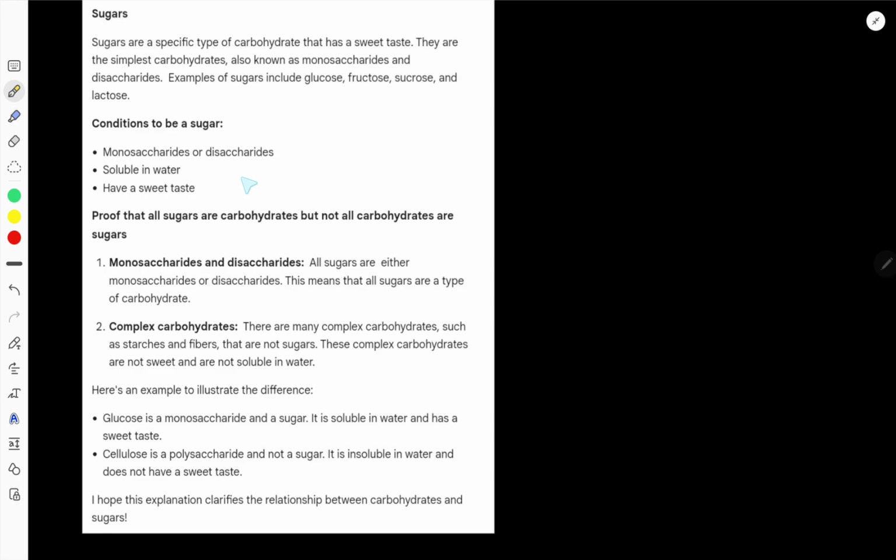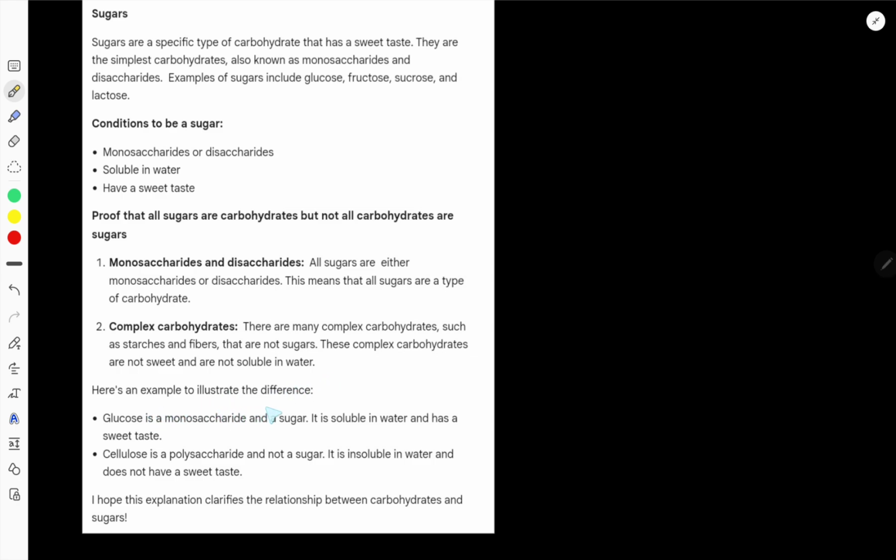Condition to be a sugar: monosaccharide or disaccharide, soluble in water, have a sweet taste. Prove that all sugars are carbohydrates, but not all carbohydrates are sugar. All sugars are either monosaccharides or disaccharides. This means that all sugars are a type of carbohydrate. Complex carbohydrates: there are many complex carbohydrates such as starches and fibers that are not sugar. These complex carbohydrates are not sweet and are not soluble in water.